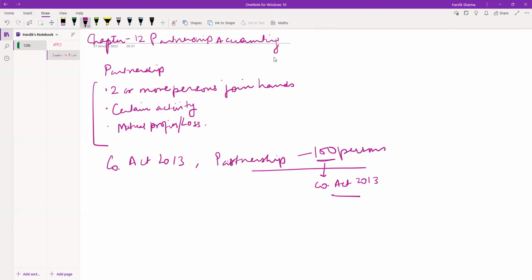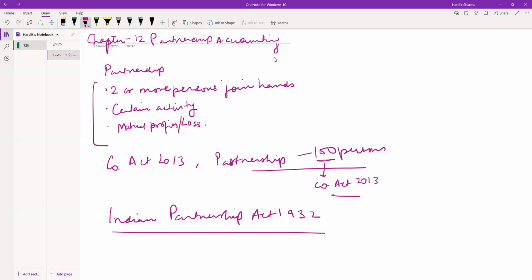We also have in India the Indian Partnership Act 1932. This Partnership Act does not specify how many maximum partners can form a partnership, and does not put any limitation, but the actual limitation is put by the Companies Act 2013. After that, now let's start.